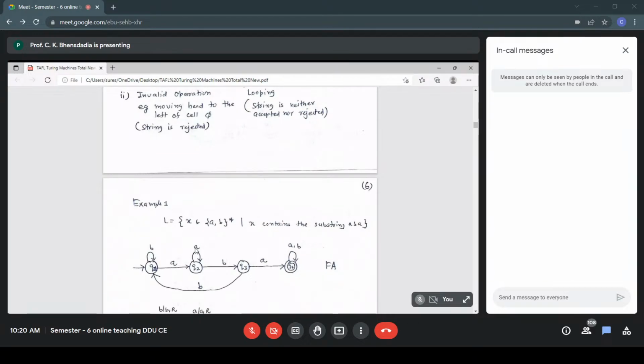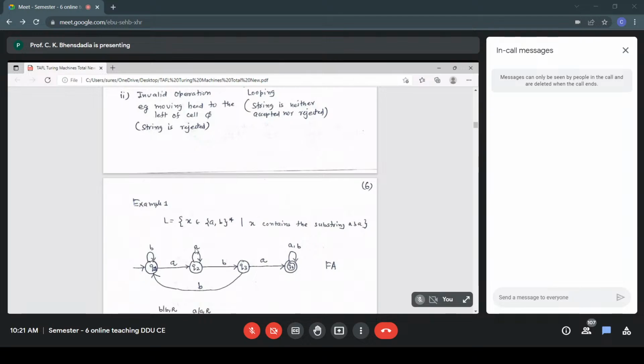We are looking for the pattern aba. Whenever we look for a specific pattern, a rule of thumb for the number of states in the FA, in particular a DFA, is the length of the string plus 1.